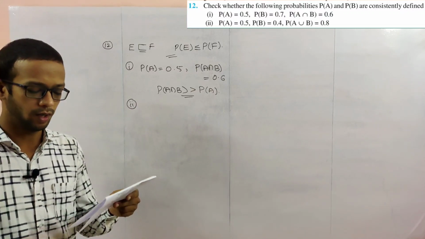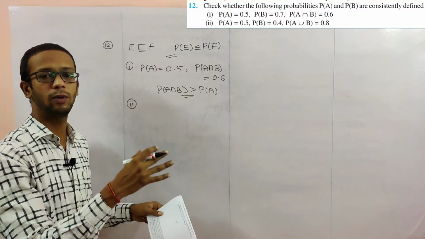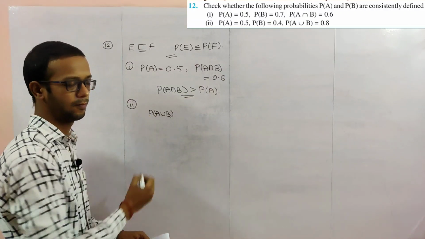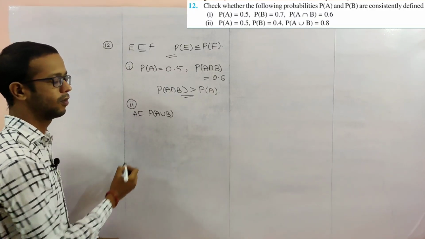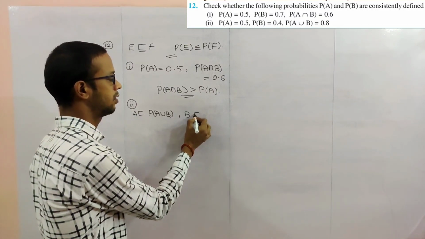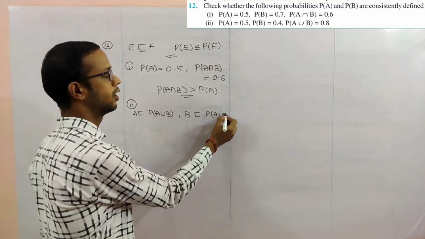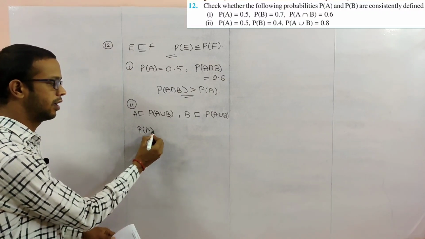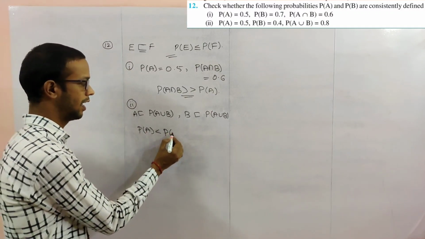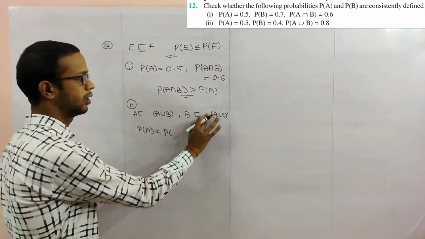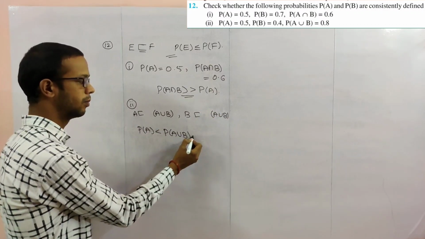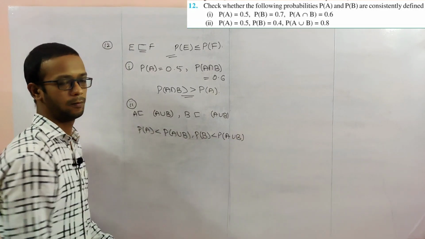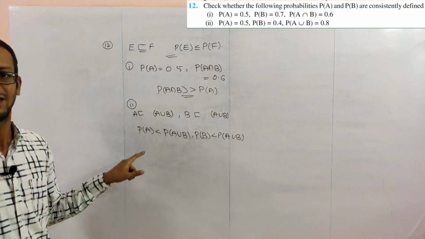Next, number 2. P of A union B. A union B is the biggest set. A is a subset of A union B, and B is a subset of A union B. So now you can see P of A is less than P of A union B, and P of B is less than probability of A union B. So this condition is satisfied here.